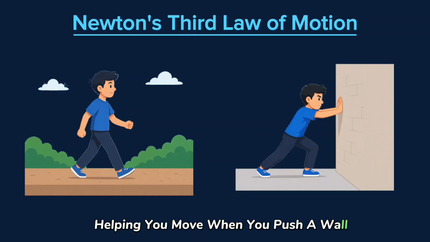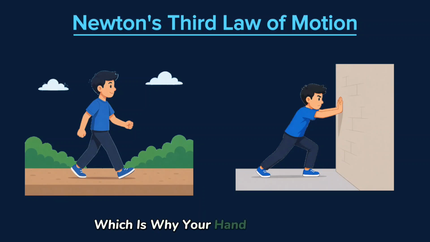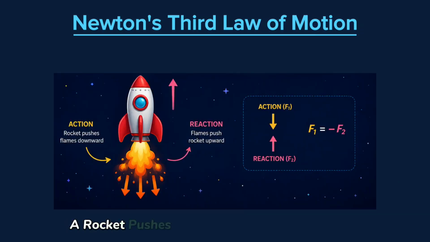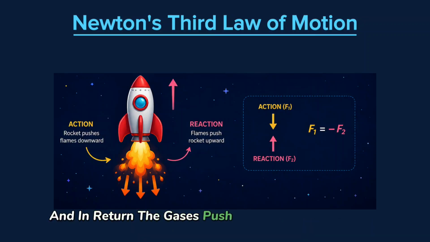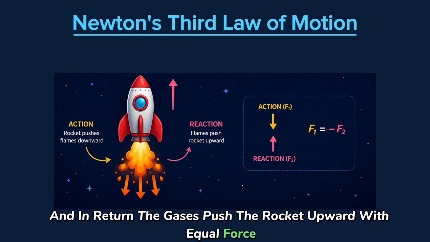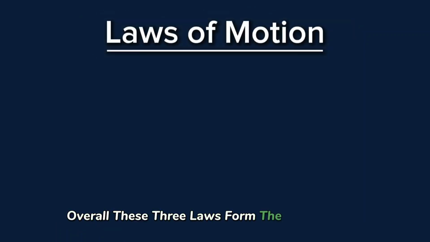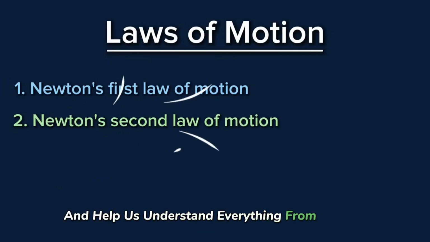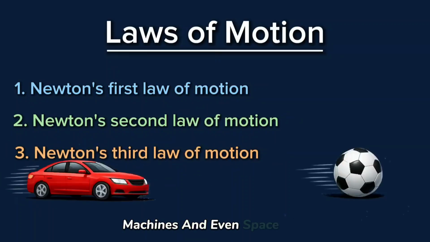When you push a wall, the wall pushes back on you with the same amount of force, which is why your hand feels resistance. A very common and important example is a rocket. A rocket pushes gases downward at high speed, and in return the gases push the rocket upward with equal force, allowing it to move into space. Overall, these three laws form the foundation of classical mechanics and help us understand everything from everyday movements to complex systems like vehicles, machines, and even space travel.